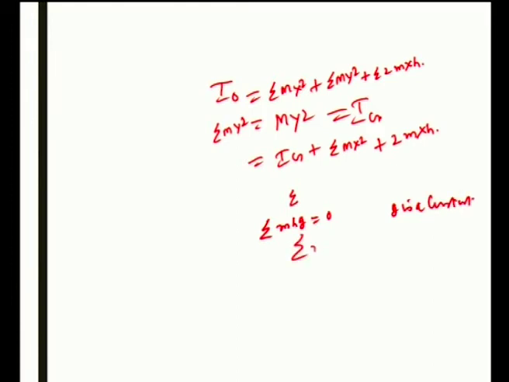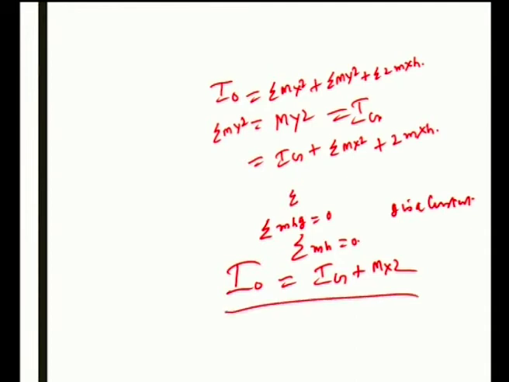So sigma mh is equal to 0. Finally, we are getting IO, that is moment of inertia about the axis O, is equal to Ig plus M X squared. That proves the law of parallel axis theorem of moment of inertia. IO, moment of inertia about axis O, is equal to moment of inertia about the parallel axis through center of gravity plus the product of the mass and the square of the distance between the two parallel axes.